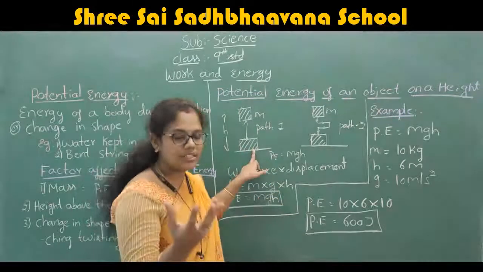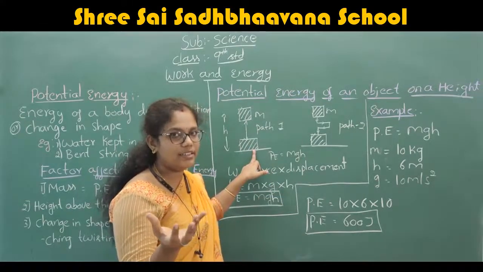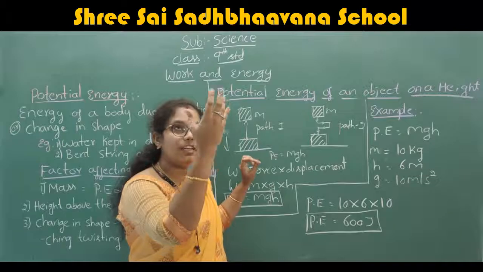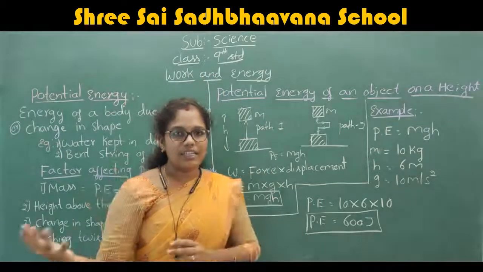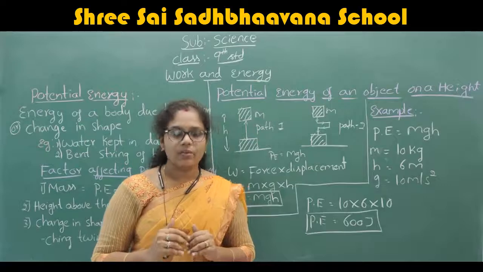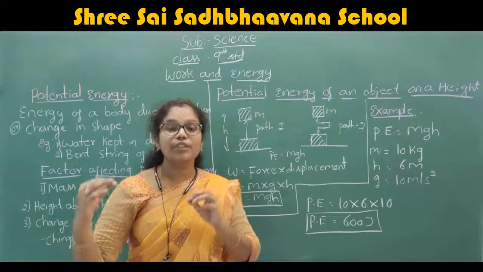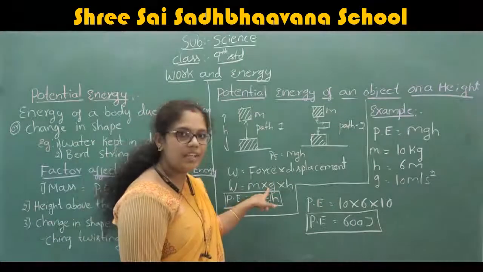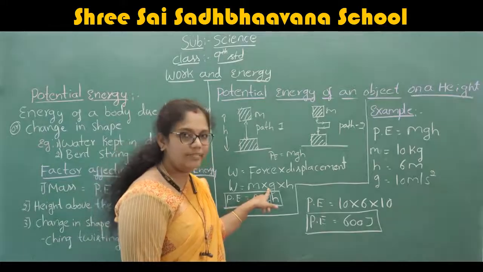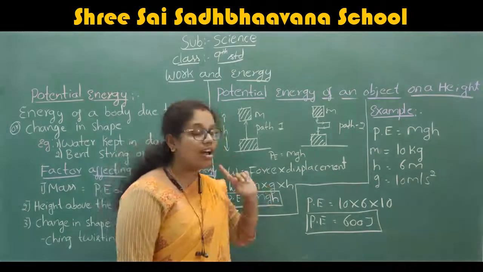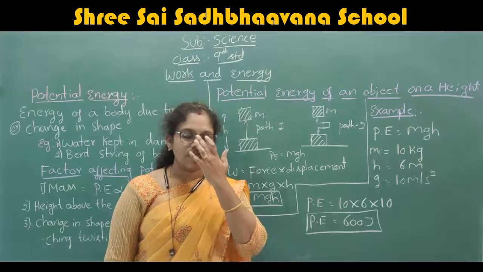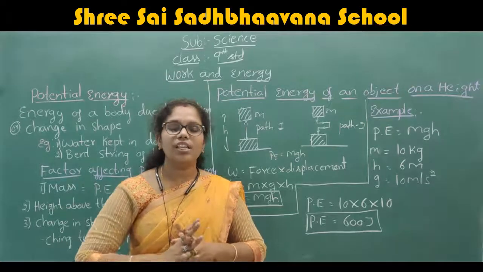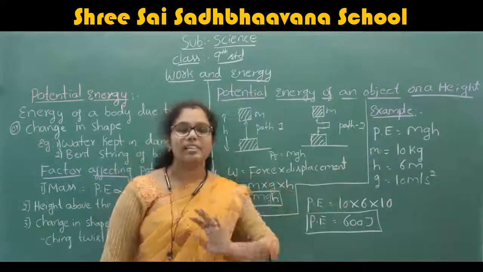If you see an object, just take the example of an apple, what Einstein did. Pull it upward. It goes up for a while, and after all the energy is over, it comes back. Why does it come back? It comes back due to the force of gravity, which we call g, acceleration due to gravity. The value of g is always constant. What is the value of g? The value of g is 10 meter per second.